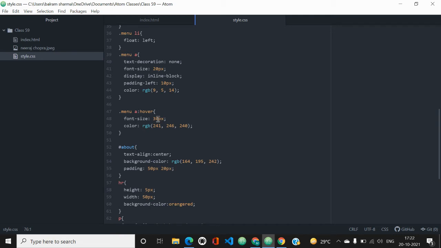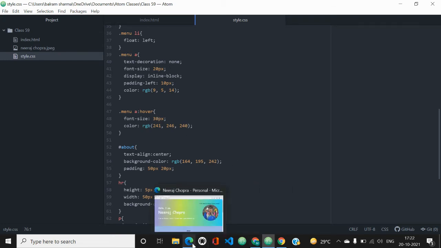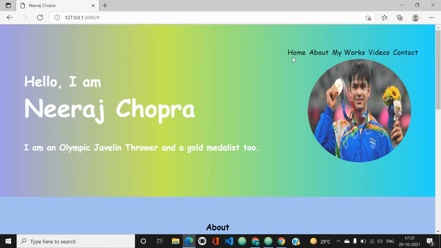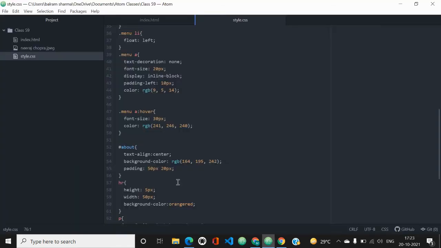So the text decoration is none. Why? Because an anchor tag always creates a line under the link. To remove that line, we have used text-decoration as none.